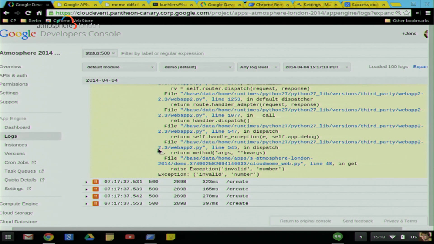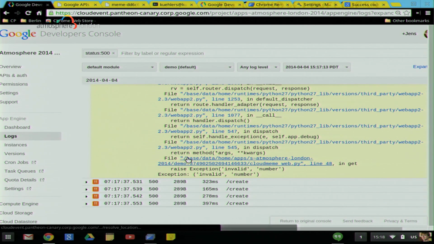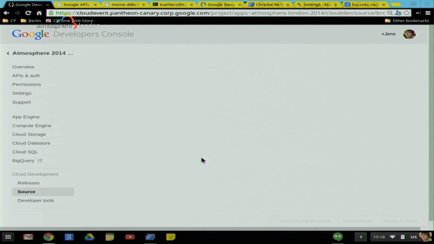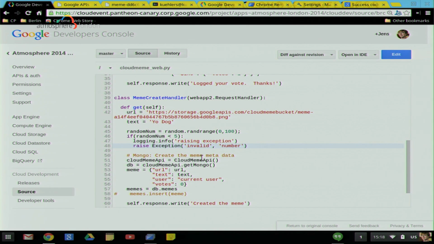And because we have access to the code here, we can actually go in and have a look. It seems like it's in our code there on line 48. All right, so I can drill down straight into the source code of Cloud Meme Web. Line 48, so somewhere there must be an error. Random number between 1 and 100. If it's less than 5, crash.